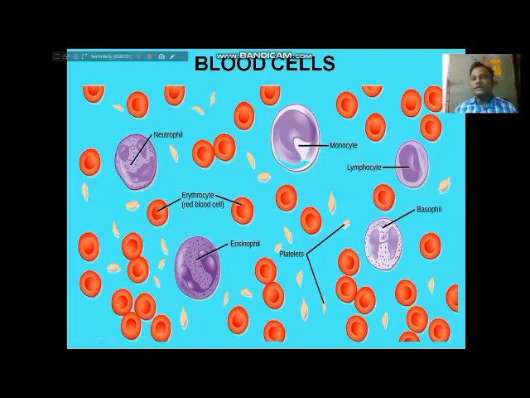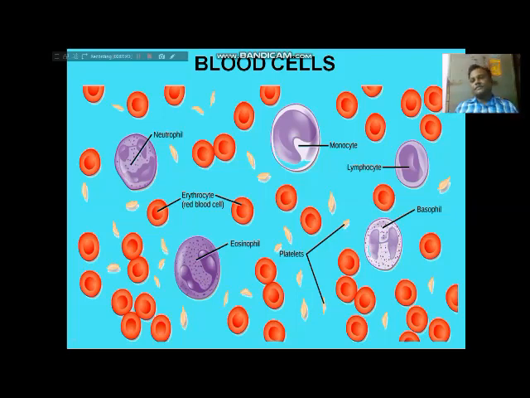These are called blood platelets. Along with that, you can see the red colored cells. These are called RBC, red blood cells. And all the blue colored cells, 1, 2, 3, 4, 5, these are different types of cells. These all are WBC, that means leukocytes or white blood cells.